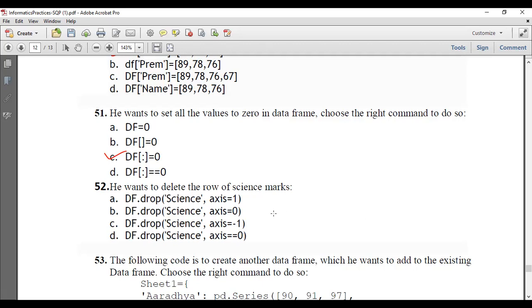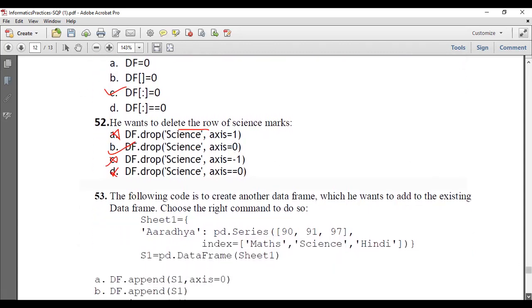We want to delete the row named signs of mark. We want to delete the row, so axis equal to 1 is for column. So option A and option C can be removed. Now x is equal to 0. Here the double equal is for equality checking, but that is again wrong. So what is the answer? Option B is the correct answer.